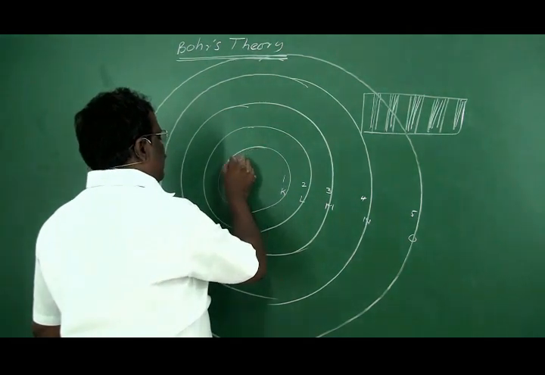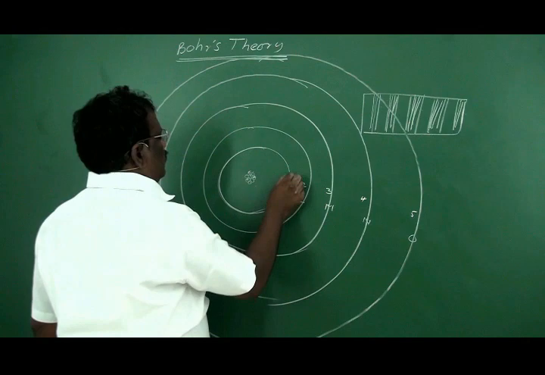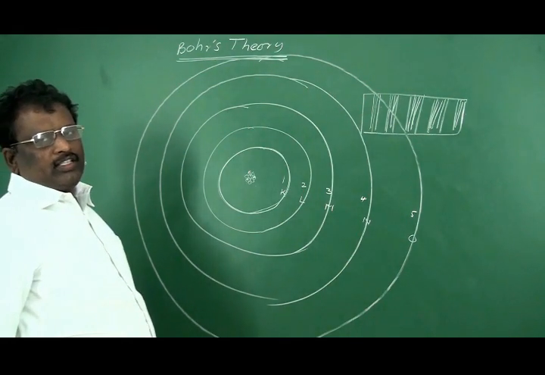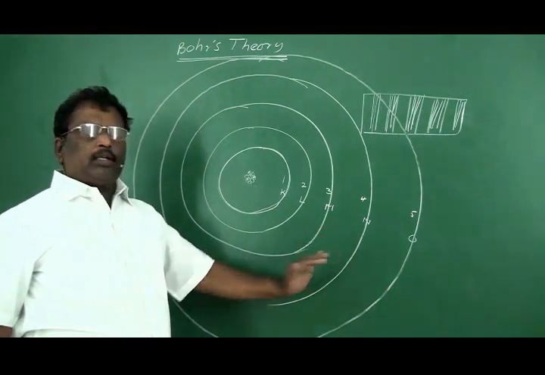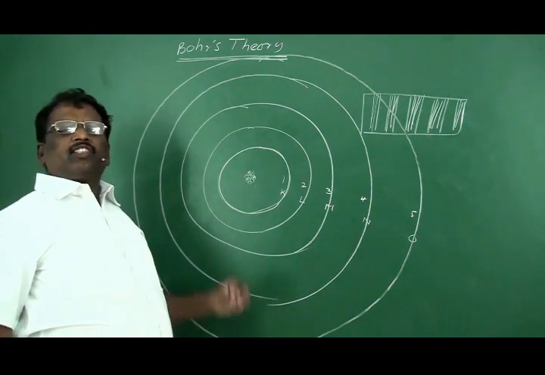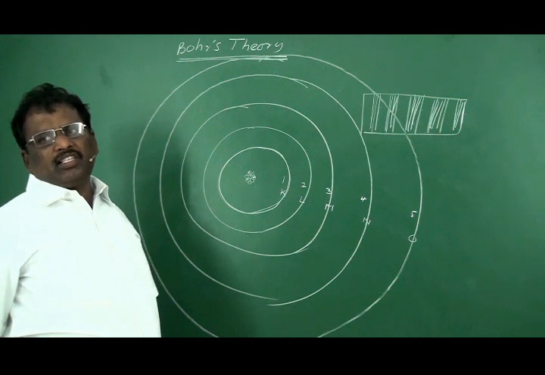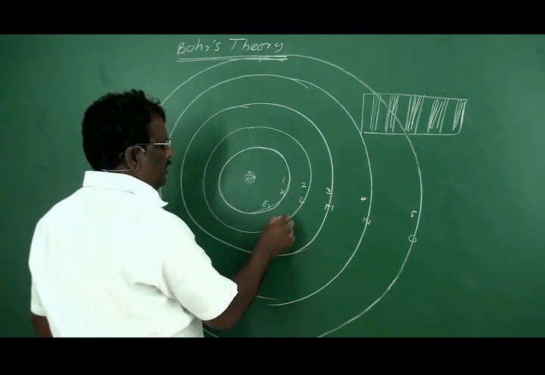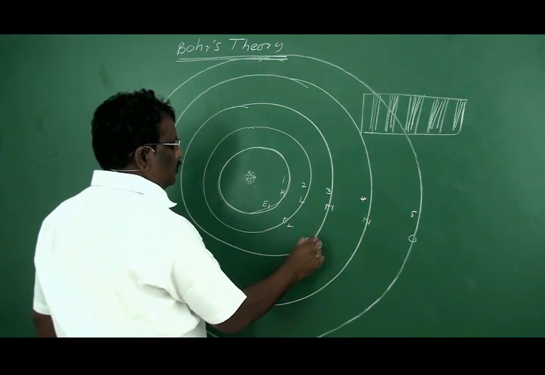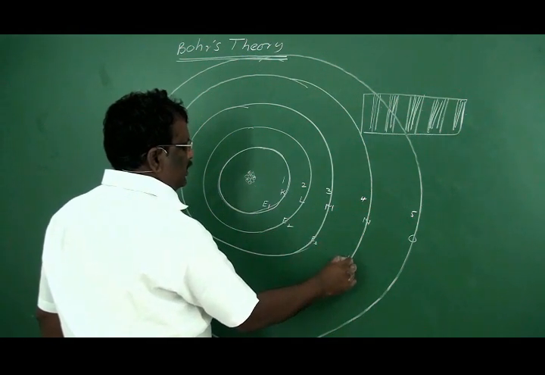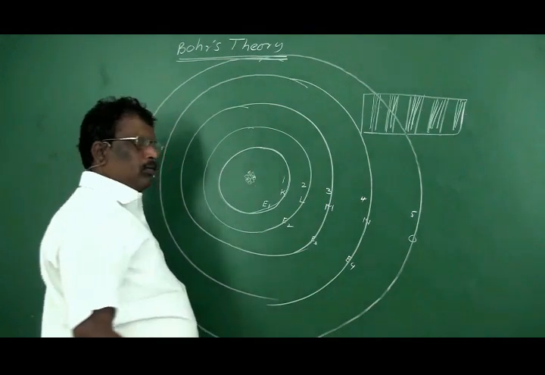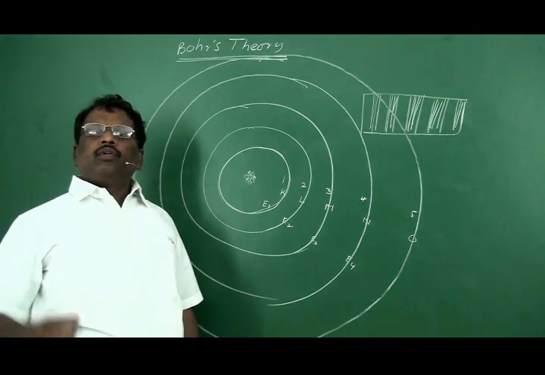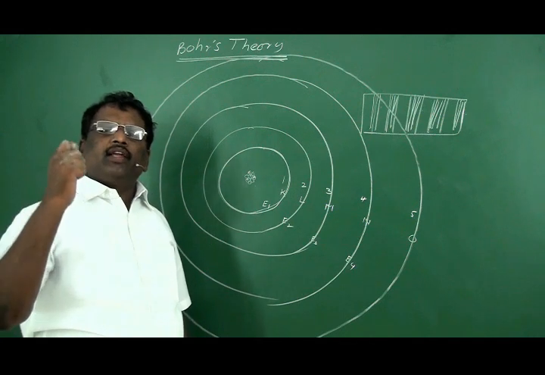In these circular orbits, the electron will revolve. Due to the quantization of energy, each circular orbit is associated with a specific amount of energy. The energy of the first energy level, let it be E1, of the second energy level, E2, of the third energy level, E3, E4, and so on. Each orbit is associated with a specific amount of energy.